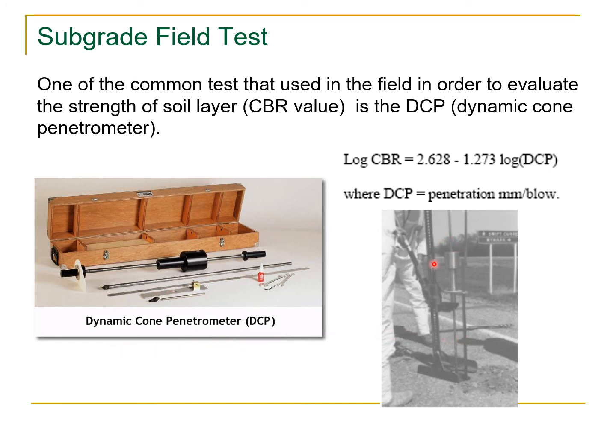Look at the relationship: log of California bearing ratio value is equal to 2.628 minus 1.273 log of DCP. So whatever DCP value you get in millimeter per blow, you put it here to estimate the CBR value in the field.